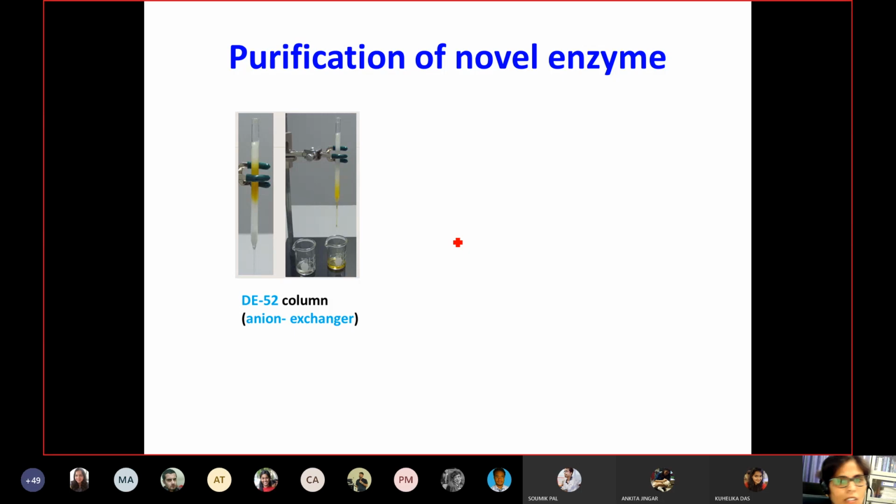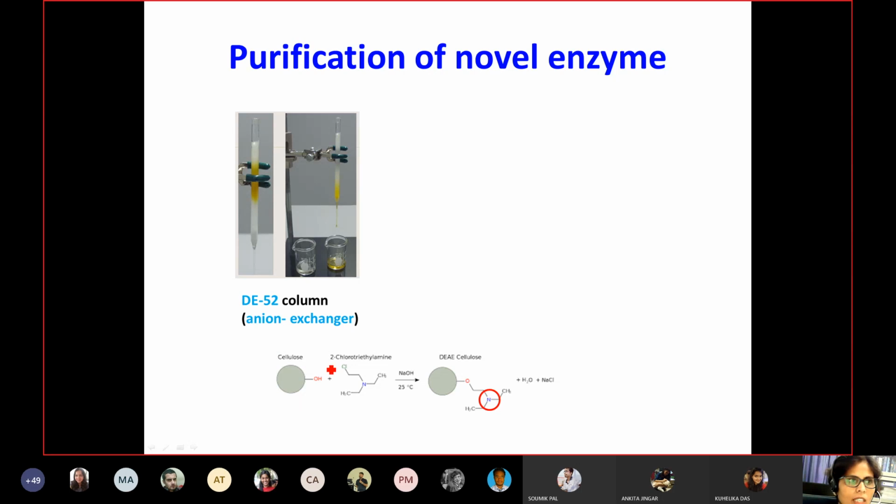Now the dialyzed fractions were directly charged onto a DEAE column, which is a positively charged resin used mainly in ion exchange chromatography. This DEAE column is synthesized by an alkali catalyzed reaction.